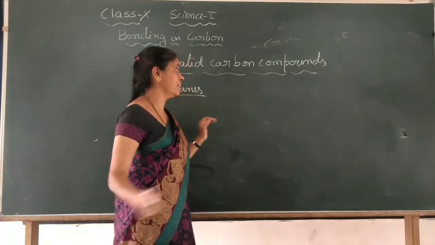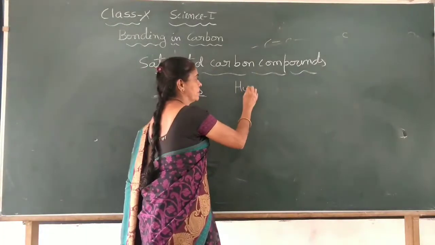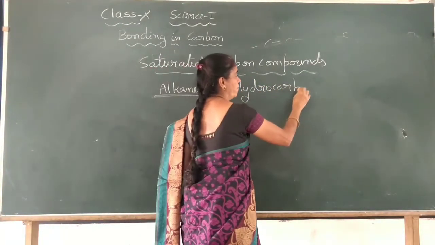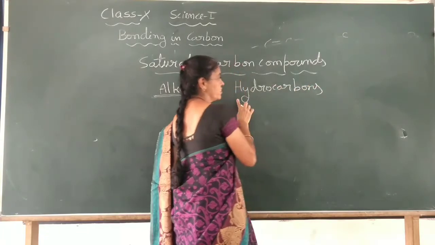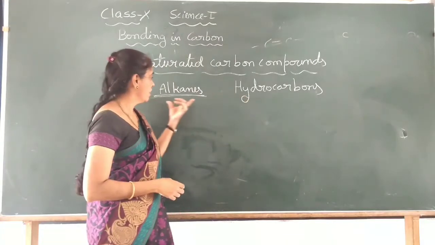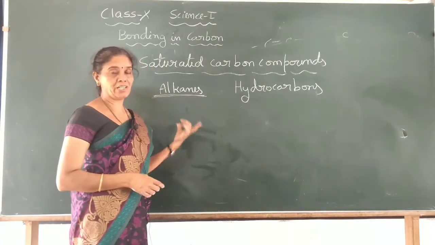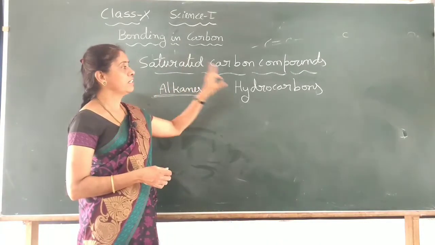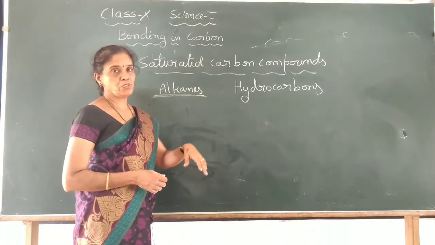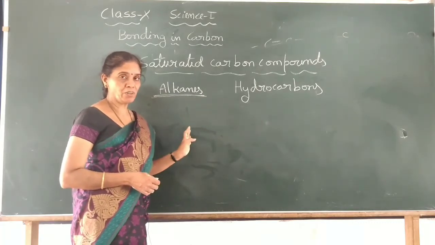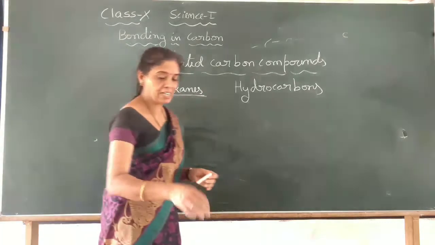We are studying hydrocarbons because these compounds are mainly made up of two elements, hydrogen and carbon. So they are called hydrocarbons. The group alkanes is an example of saturated carbon compounds. We will learn how to name it, how to write it, how to show the bond. Some examples we will learn now.